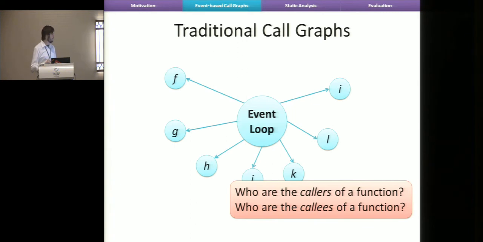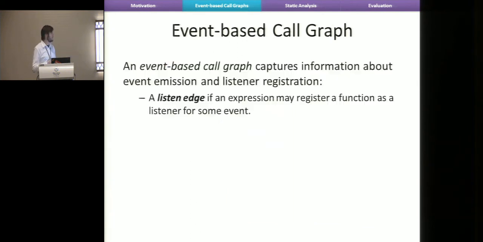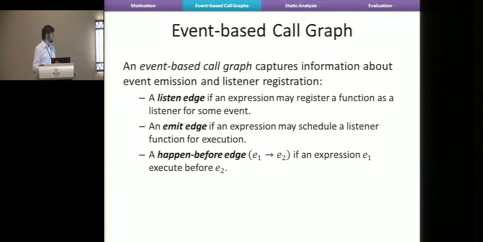So what we did was we extended the notion of call graphs, and we introduced something called the event-based call graph. It extends a traditional call graph by adding 3 new types of edges. One extension is a listen edge that captures a registration. Another is an emit edge that captures when an event is emitted. And then we have a happens-before relation between emits and listens.